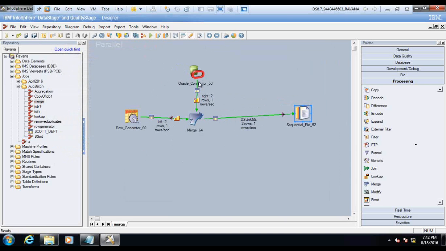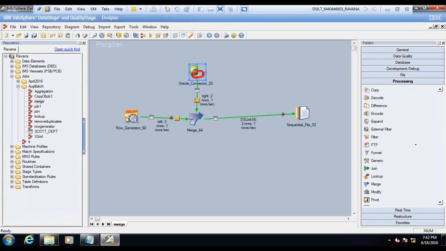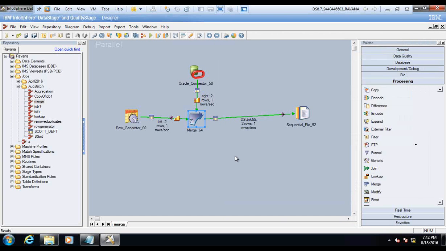So see here, even though it is not matching, you'll get the two records. This is not matched as we have Q and R. Still, the records will match as we keep, so the records will come as output. Clear? Same like the join only.